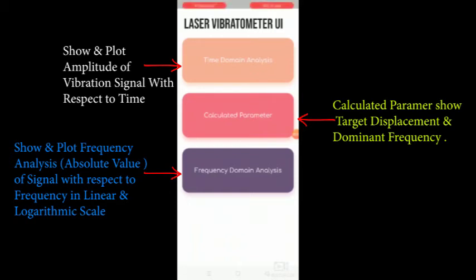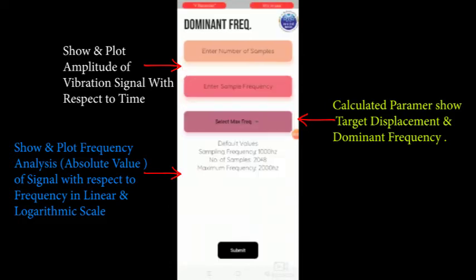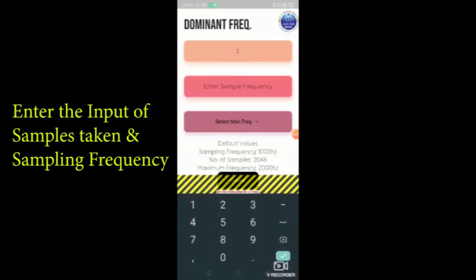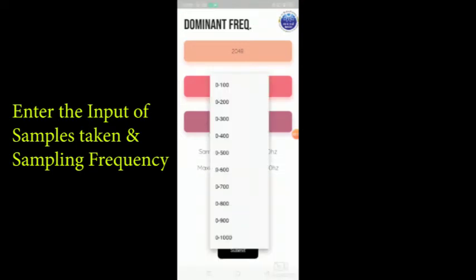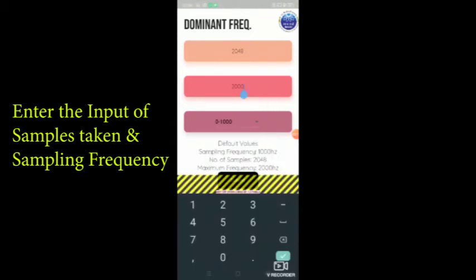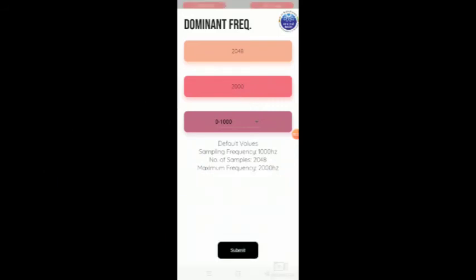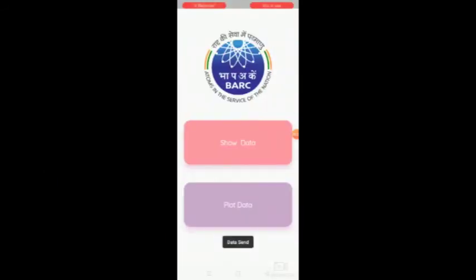So let's start our time domain analysis. We will enter the number of samples which we want to take, then we will enter the sampling frequency and select the maximum frequency range. The maximum frequency range can vary from 0 to 1000 Hz. The default number of samples is 2048. The sampling frequency is 2000 and the maximum frequency range is 0 to 1000. Then we will show the data.